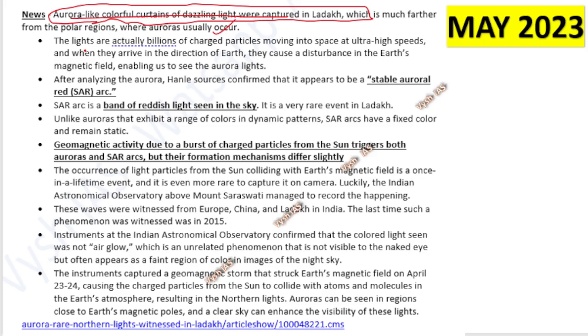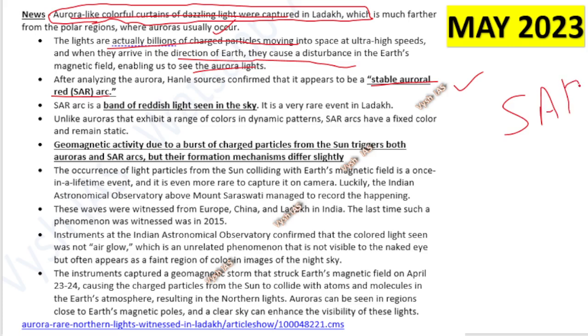So what is that? These lights are actually billions of charged particles moving into space at ultra high speed, and they arrive in the direction of Earth. They cause a disturbance in the Earth's magnetic field. So it's the same concept only, but here we call it stable auroral red arc, okay, SAR. This was in The Hindu newspaper and all the newspapers, that what we saw in Ladakh is not called aurora, instead it is called SAR, that is stable auroral red arc.